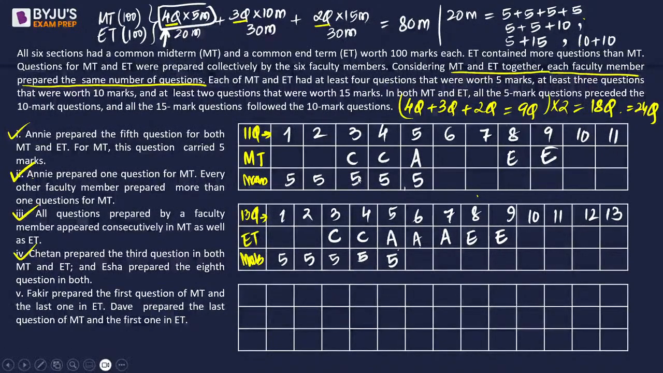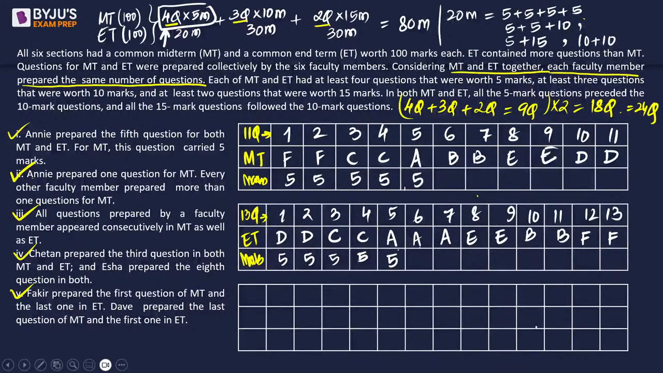Shankar. Now, next statement. Faqih prepared the first question of MT. So he prepared the first question. That means he must have prepared the second as well. Right? And the last one in ET. If Faqih prepares the last one in ET, so he is going to prepare the second last also. Okay. Dev prepared the last question of MT. If Dev prepares the last question, then the one before it will also be his. And the first one in ET. So D comes here. The only person left is B and B. So we will be putting in B and B.